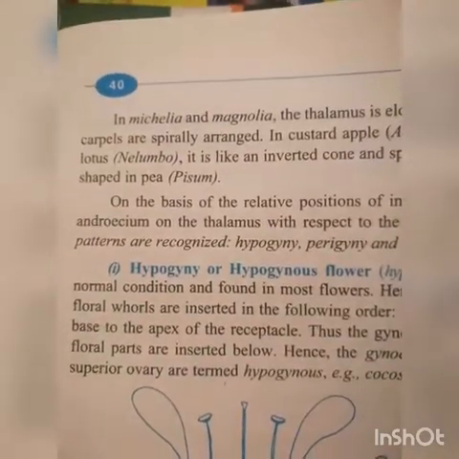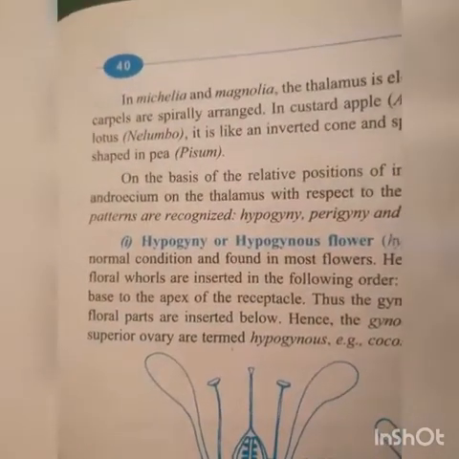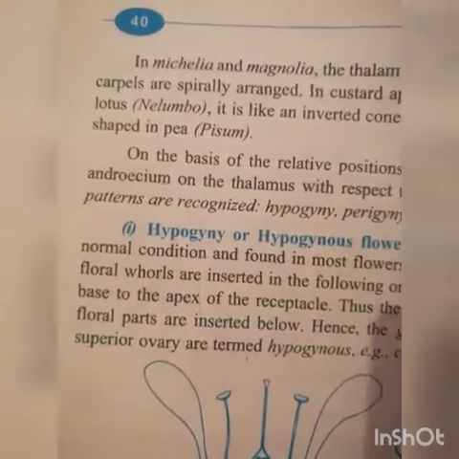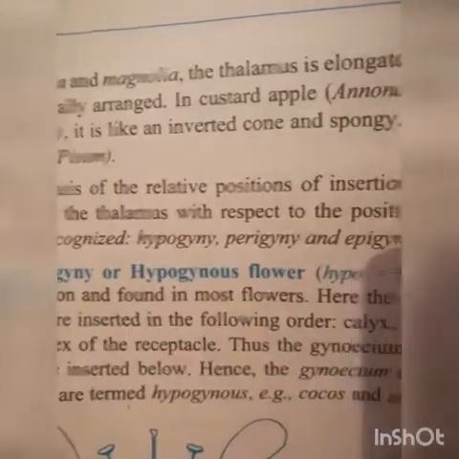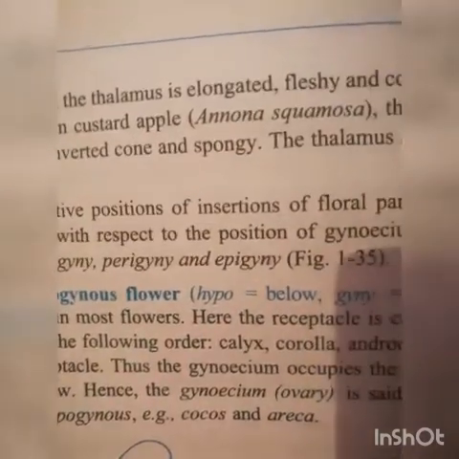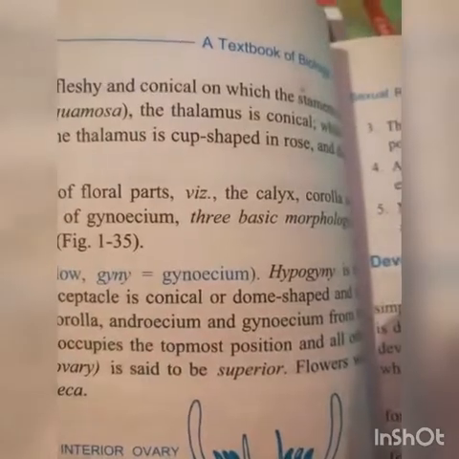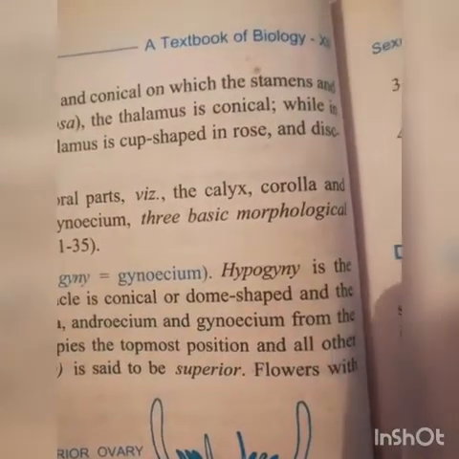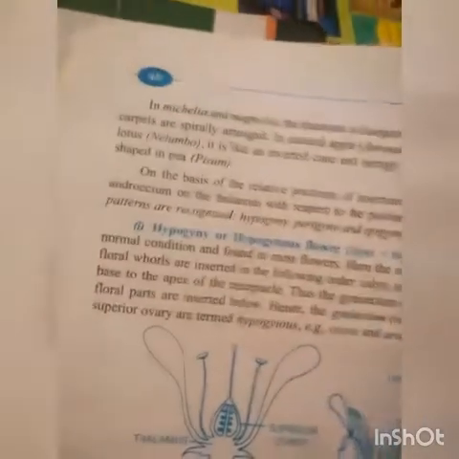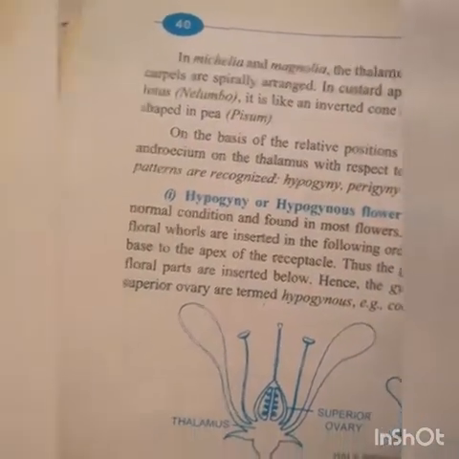In Michelia champaca, means champa, and magnolia, the thalamus is elongated, fleshy and conical, on which stamens and carpels are spirally arranged.